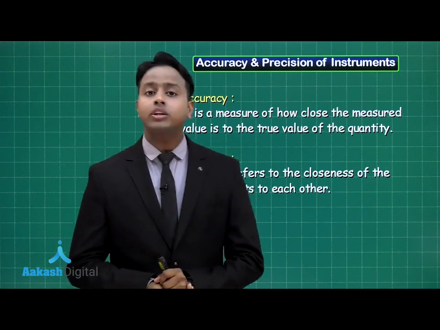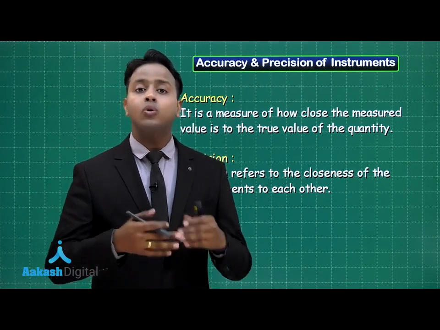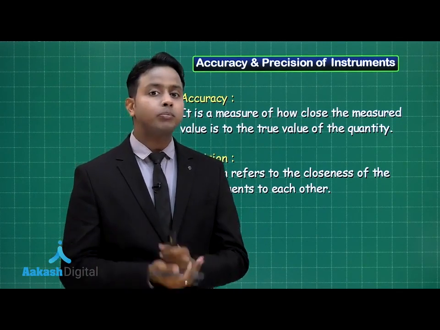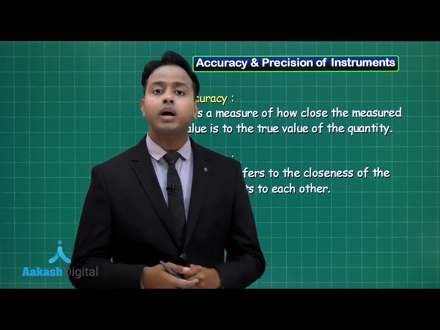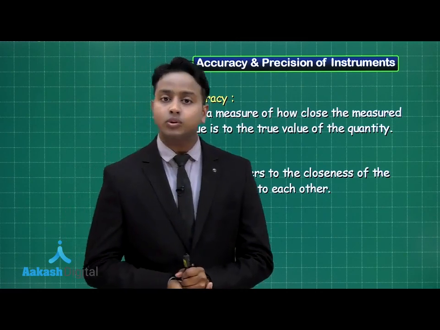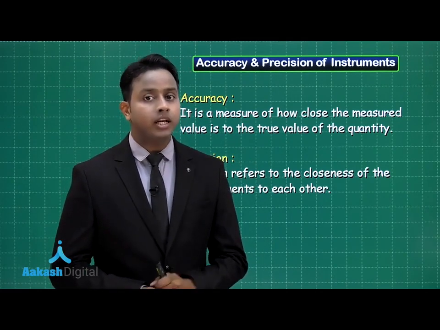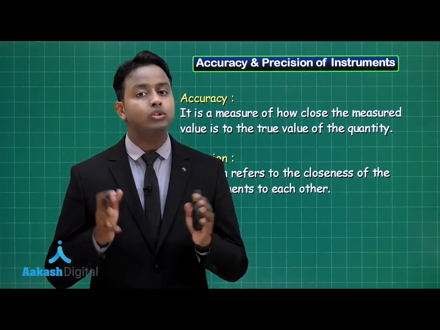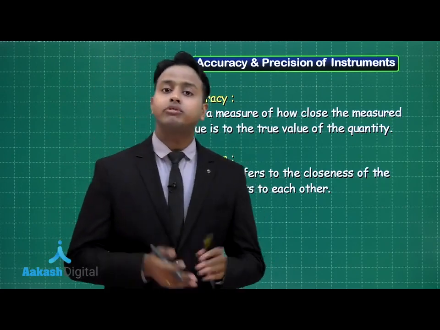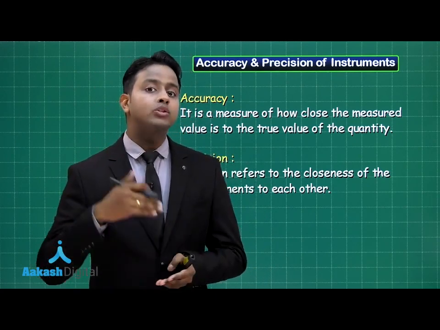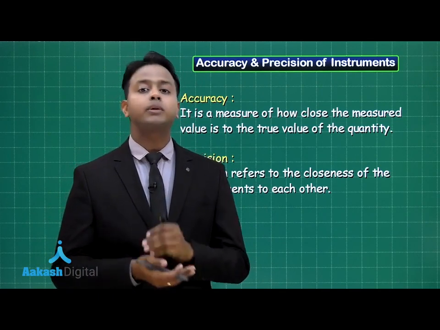And precision refers to the measurements that you have made, how close they are to each other. Let's suppose, for example, you are measuring the length of an instrument by multiple observations. If every time you measure the length of that object the value is very close to the true value, your set of data would be called accurate. And if you are taking measurements very close to each other, but they do not depend upon the true value of that length of the object, that is called precise data.